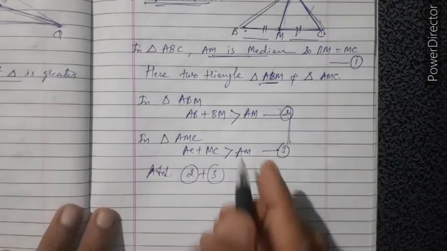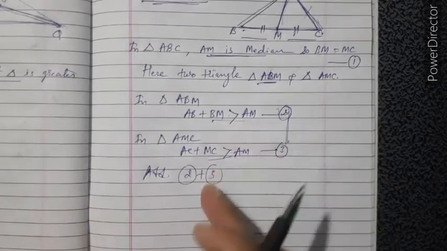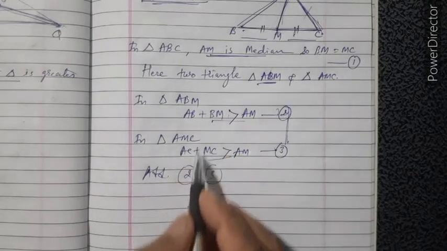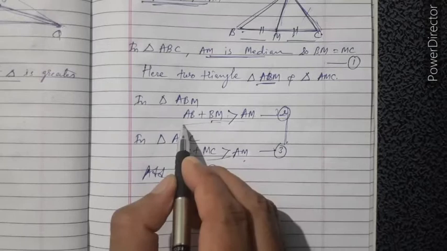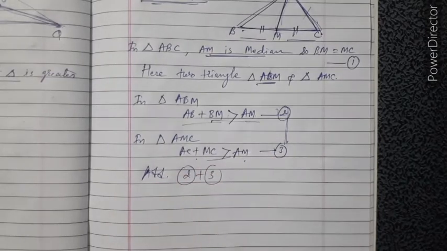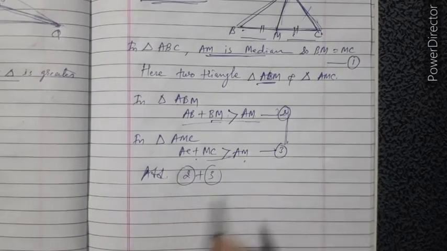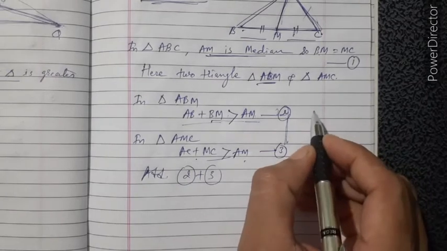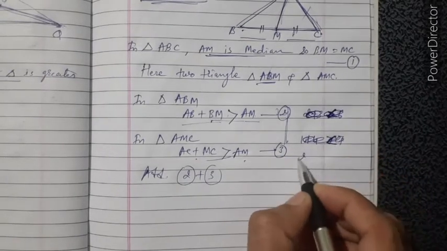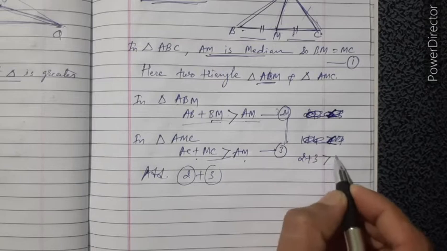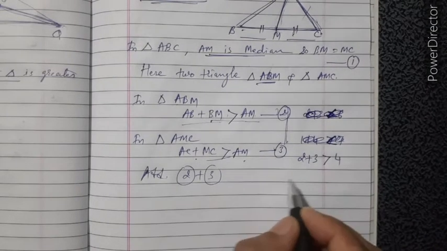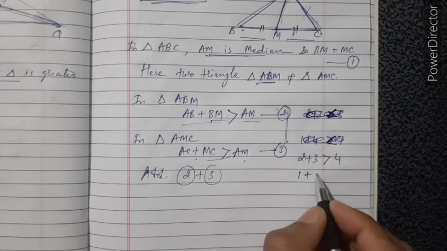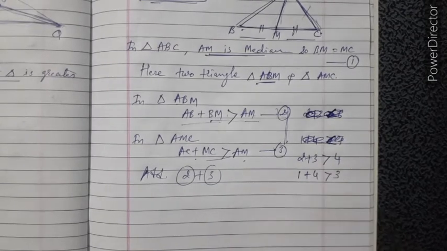When you add this type of inequality, you just add the left side with the left side and the right side with the right side. This one is the left side and this one is the right side. Let us check one example. We take 2 plus 3 is greater than 4 and 1 plus 4 is greater than 3.